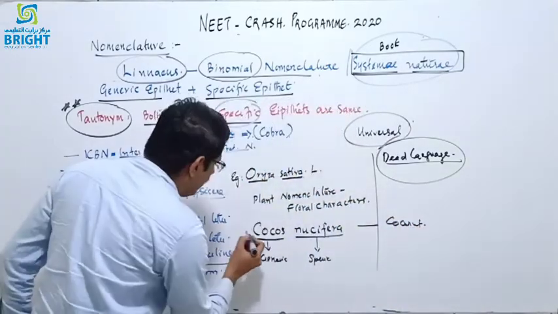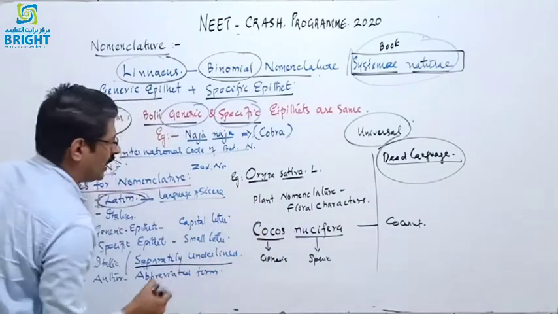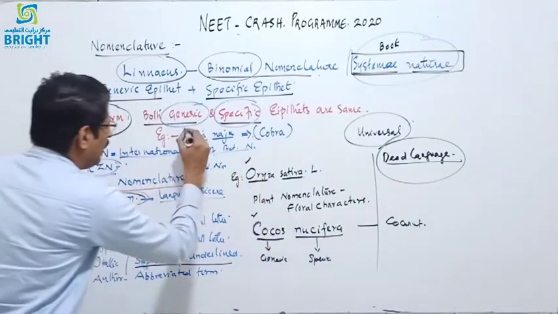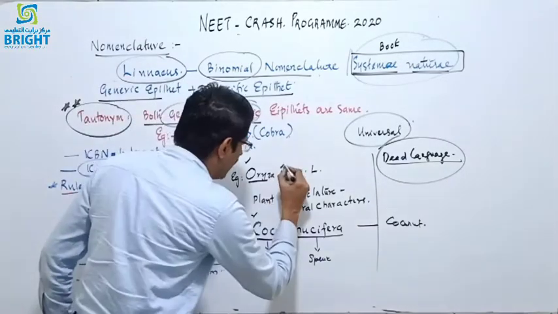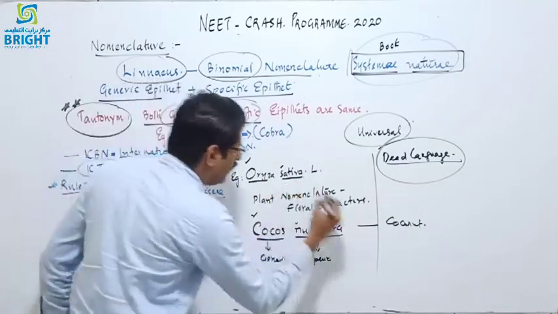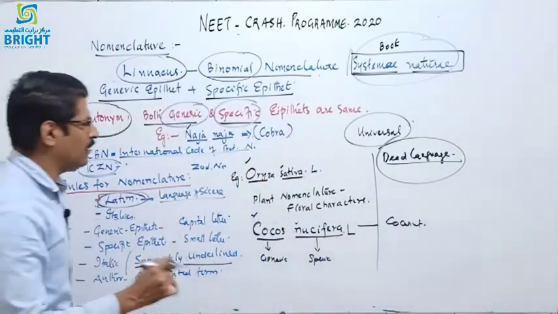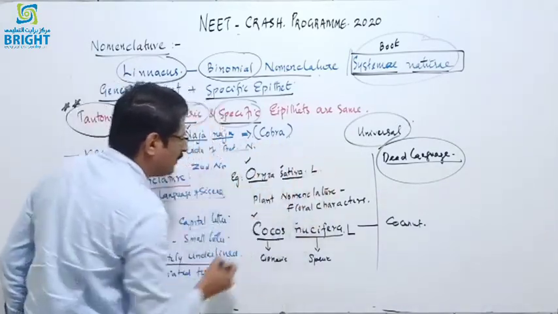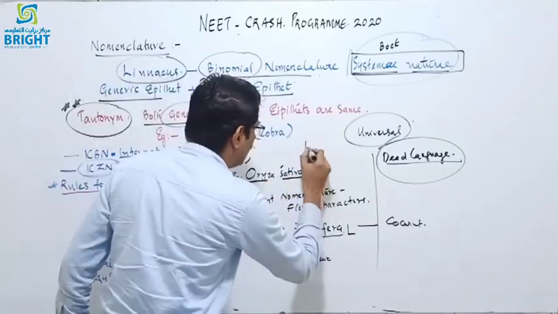And the generic name, or generic epithet, must start with a capital letter. Here Oryza sativa and Cocos nucifera start with a capital letter. Naja, N starts with a capital letter, and the specific name must start with a small letter. And at the end of the name, it must be given with the parental authority, the abbreviated form of the author's name. So Oryza sativa L, which means the name Oryza sativa was given by L. Who is L? That is Linnaeus.